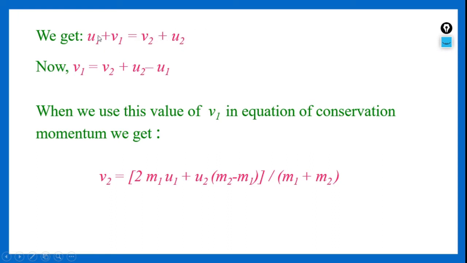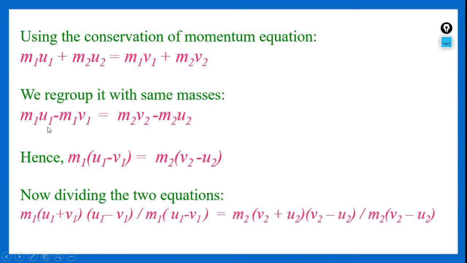From this equation, we can find out the velocity of the first body after collision, that is v1 is equal to v2 plus u2 minus u1. The use of finding the velocity of the first body after collision is that when we use this value of v1 in the equation of conservation of momentum, we get an equation for finding the velocity of the second body after collision, that is v2. So we have substituted this v1 value in the previous equation.